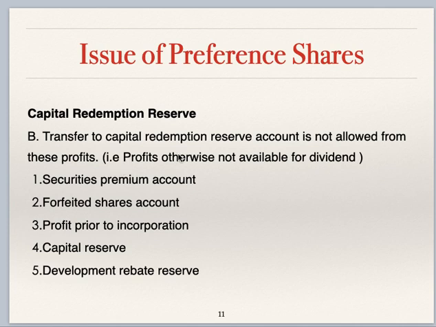Transfer to CRR, capital redemption reserve account, is not allowed from the following profits because these are not available for dividend distribution to shareholders. These are securities premium account, forfeited shares account, profit prior to incorporation, capital reserve, and development rebate reserve. All these profits are capital in nature, so transfer to CRR from these is not allowed.